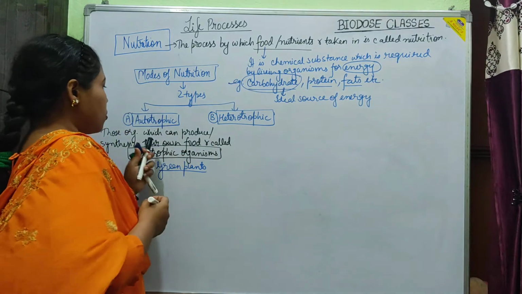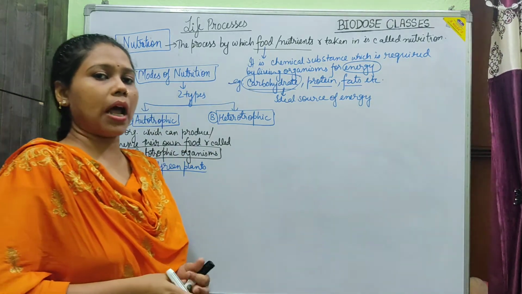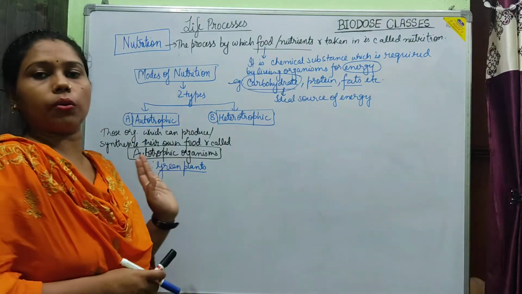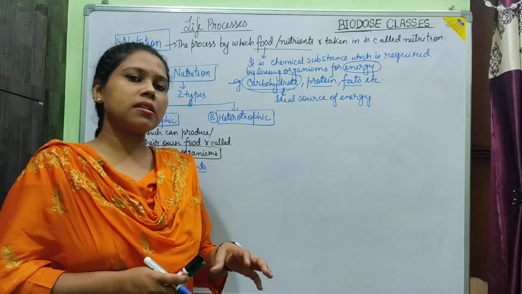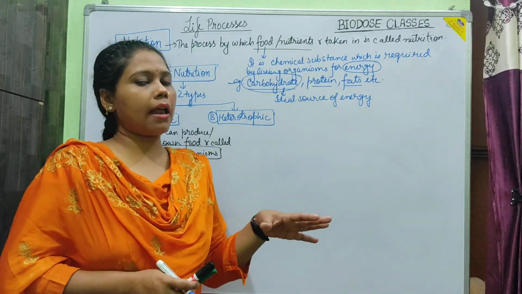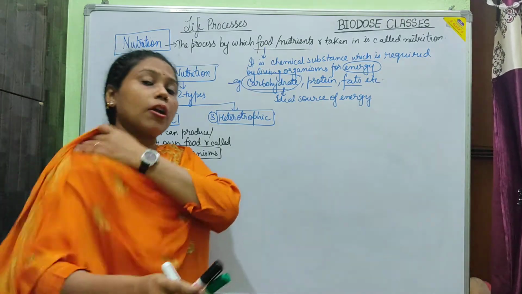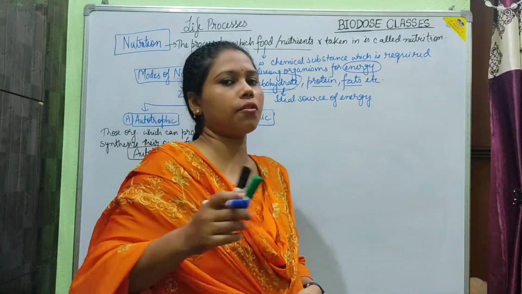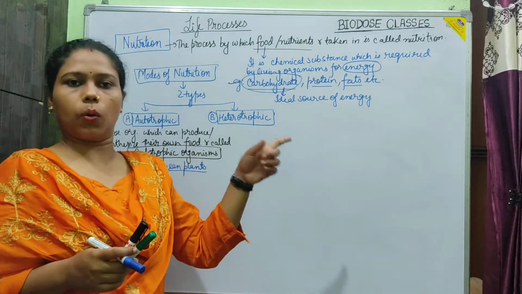The best example is green plants, because they are known as producers of our ecosystem, which means each and every organism depends on them for food, because the ideal source of energy for any environmental system is solar energy.